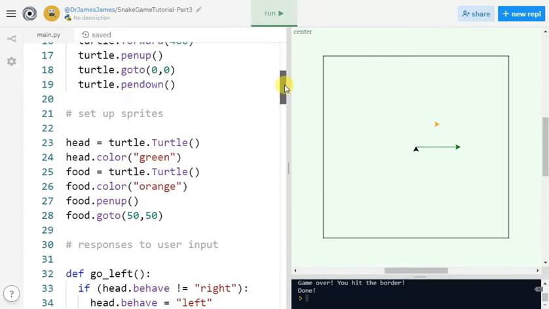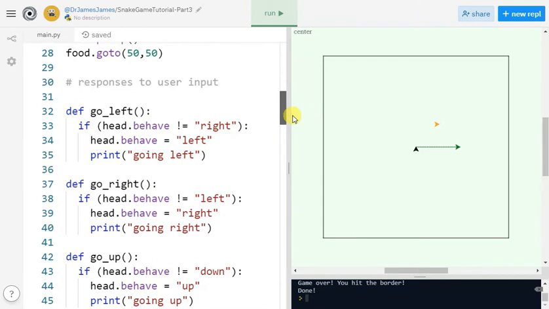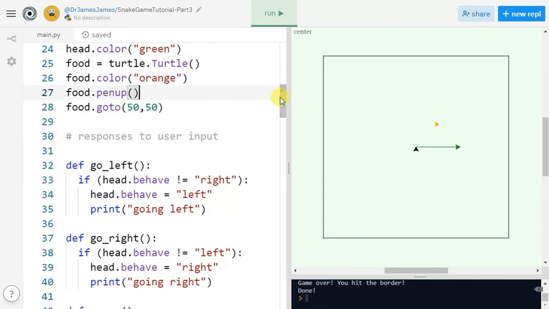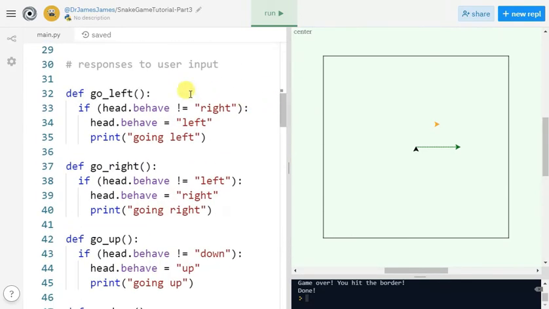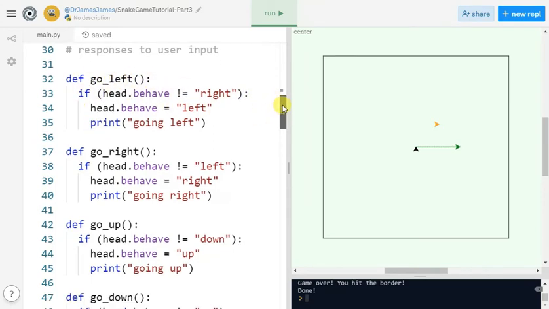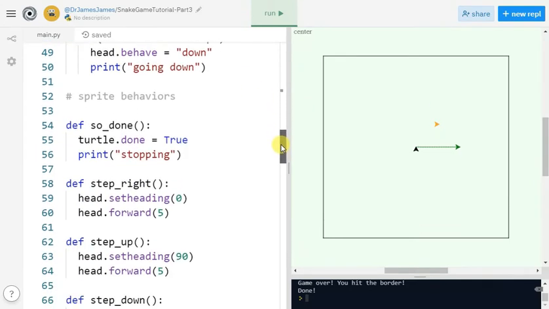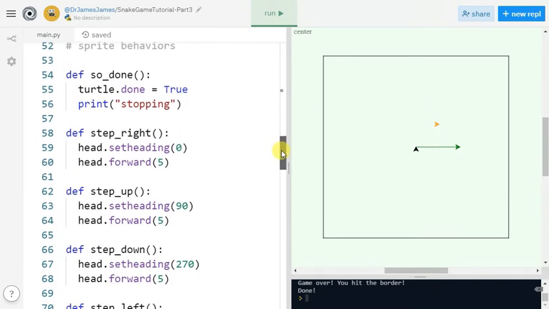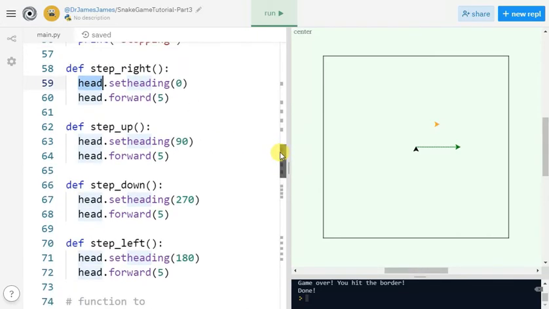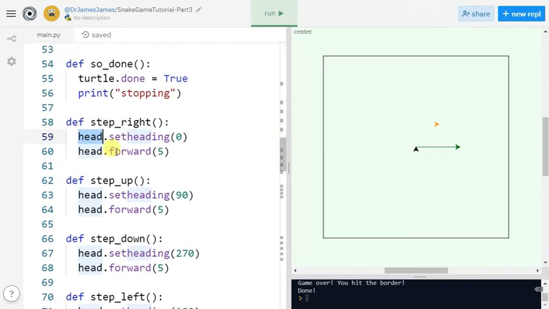And so after we set up the sprites, all of the responses to user input have to do with changing the behavior of the snake head. So all those changed. And the actual drawing of the animation has to do with the snake head. So those turtles changed to the head turtle, the head of the snake.